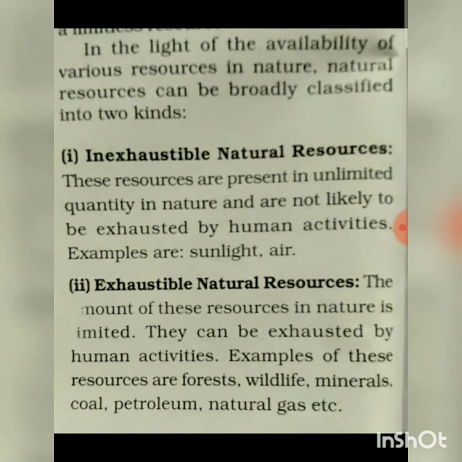Let us see what inexhaustible natural resources are. These resources are present in unlimited quantity in nature and are not likely to be exhausted by human activities. Examples are sunlight, air. So we all know it is not going to be exhausted. Exhaustible natural resources: the amount of these resources in nature is limited. They can be exhausted by human activities. If we keep using them, they are going to be exhausted one day. Examples of these are forests, wildlife, minerals.